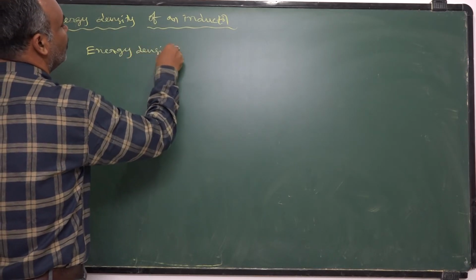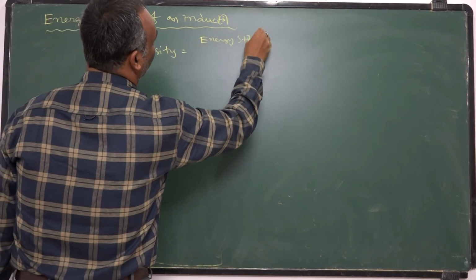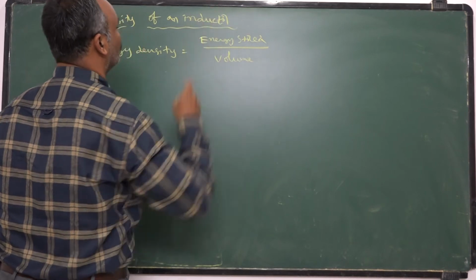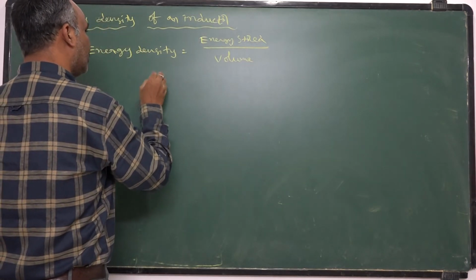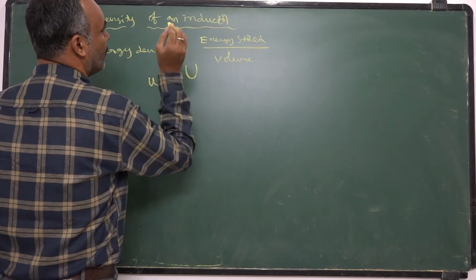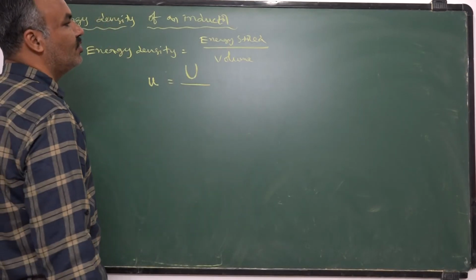Energy density is equal to energy stored by volume in which that energy is stored. Energy density is represented with small u. Energy stored is U, capital U. Already we calculated half Li square is the energy stored in an inductor.